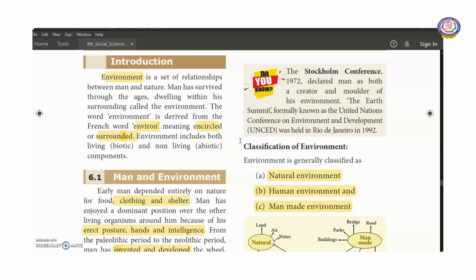The word environment is derived from the French word environ, meaning encircled or surrounded. Environment includes both living components, that is biotic, plants, animals, human beings, and non-living components like natural forces such as sun and moon, which come under abiotic components.